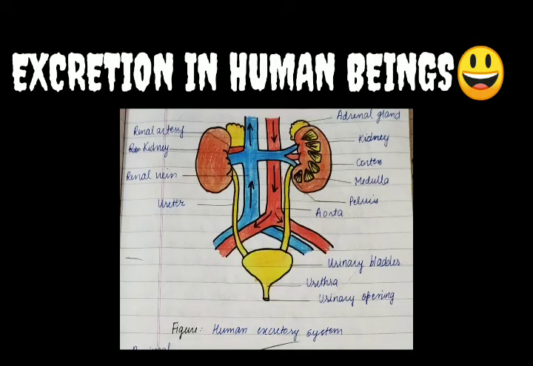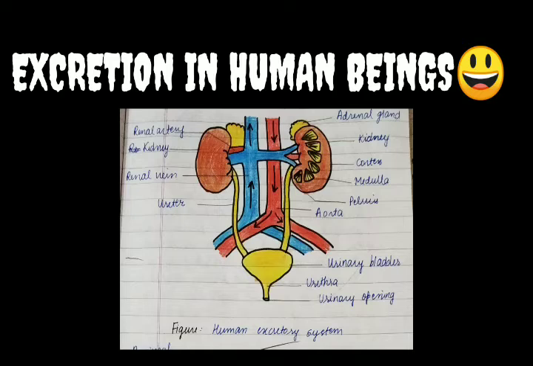See the structure. This is the structure of the kidney. And what is the kidney first? Kidney is a bean-shaped structure, and in our body it is present in pairs. This kidney is attached with a pipe-like structure that is called ureters. Again, these ureters are in a pair.